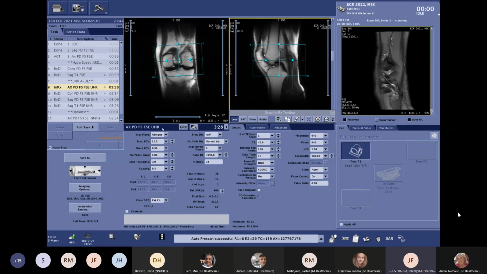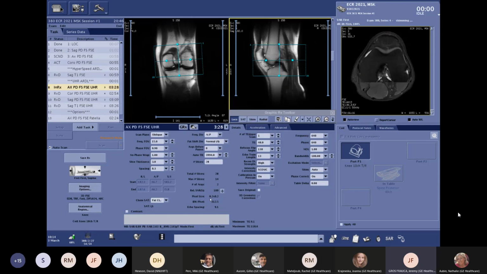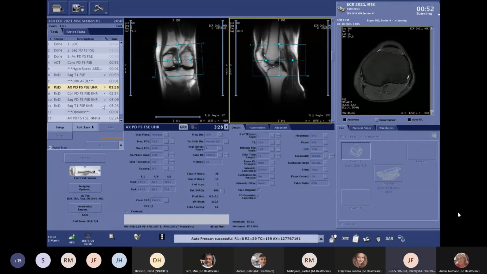Here for the ultra high resolution, we will have a 3 minute 30 acquisition with a 0.2 by 0.2 in plane resolution. It means that we multiply by 4 the in plane resolution with a 640 by 640 in plane acquired matrix, and again using AIR Recon DL. So let's see what will happen with those images.